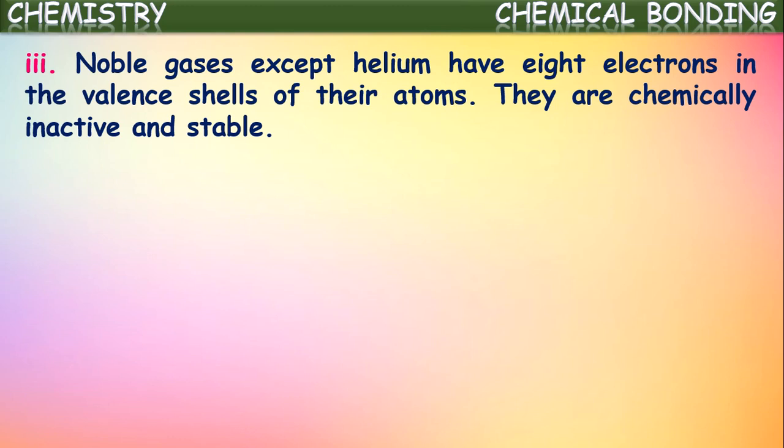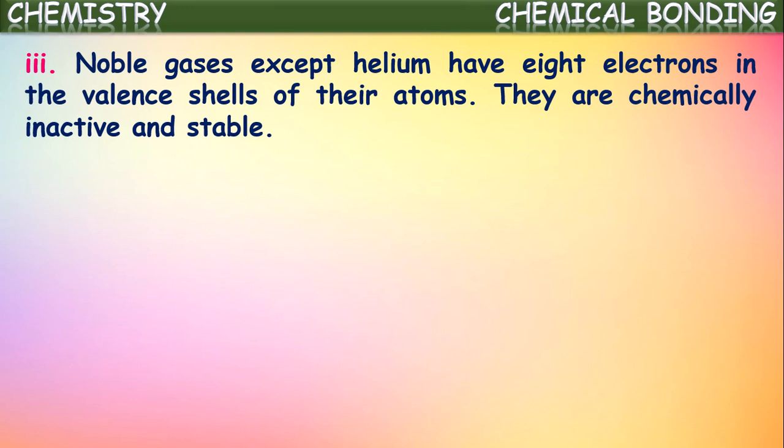So these noble gases, except helium, have 8 electrons in the valence shell of their atoms. So they are chemically inactive and exist with more stability. As all these elements have 8 electrons in their outermost shell, they are more stable and least reactive, inactive. These are chemically inactive, we can say. Except helium, the remaining elements of this 8th A group, the noble gases, have 8 electrons in their outermost shell, which we call an octet.